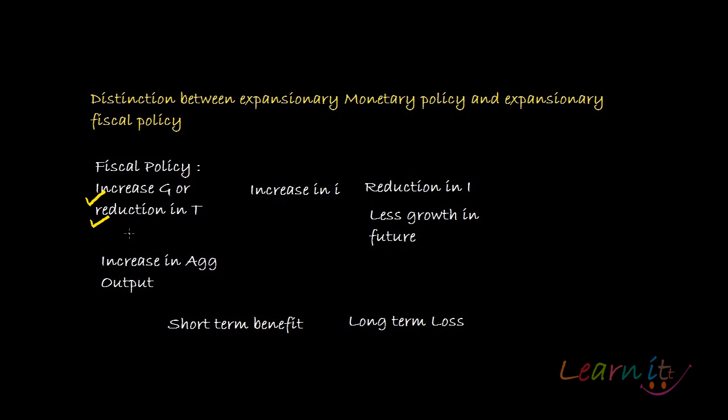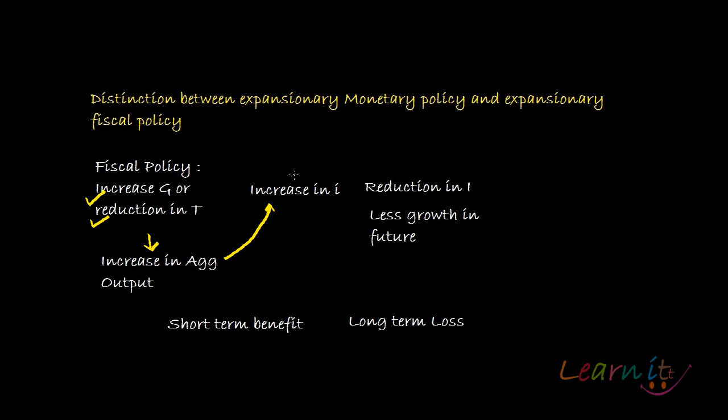If you look at it, the immediate effect of expansionary fiscal policy is on increasing the aggregate output. This we have already seen in the earlier recording, in which we said how an increase in government expenditure or a reduction in taxes could increase the aggregate expenditures, and hence it will increase the output. Now, because of the increase in output or income, the transactions demand for money would also increase, and demand for money would increase at the given level of money supply. So it will push the interest rates up.